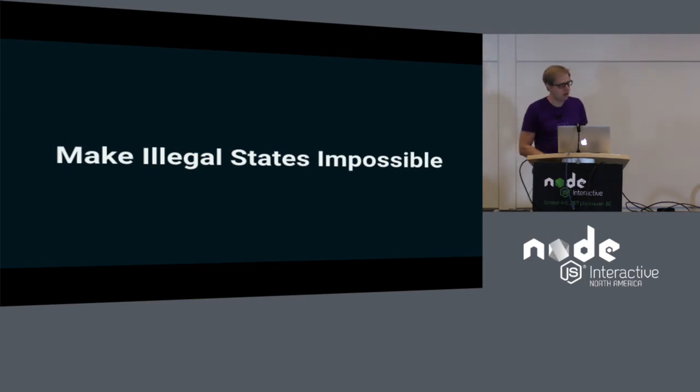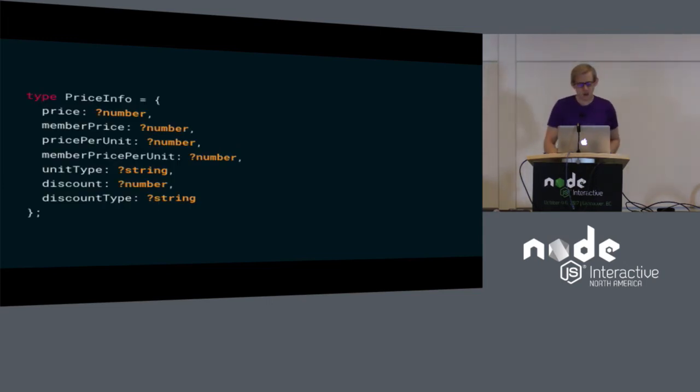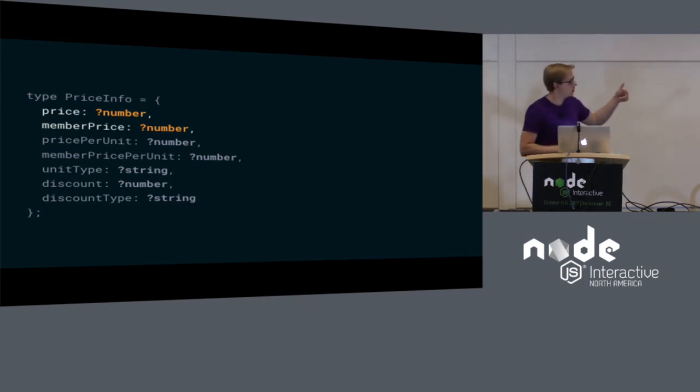So if we take a cue from OCaml or Elm or some other strongly typed languages, there's this piece of advice for cases like this. Make illegal states impossible. Try and use the types to define your object in such a way that it's actually impossible to represent a case where it doesn't match your business logic. So we should explore what we can do here. We have the type, but there's a whole bunch of relationships between these individual properties that we honestly just can't see here. So price and member price, we probably shouldn't have a member price without a price.